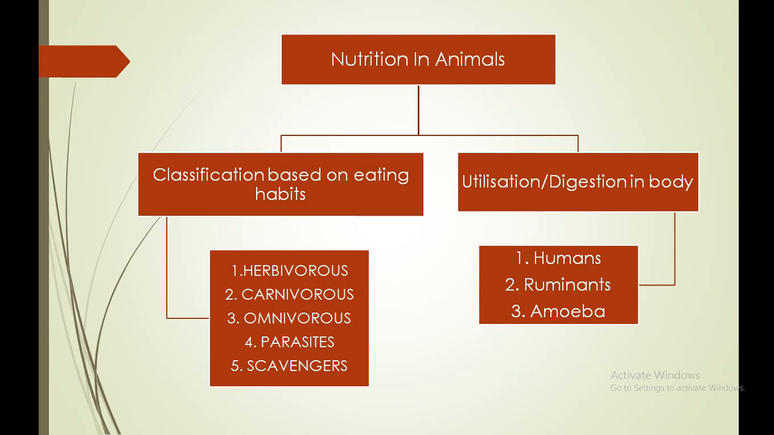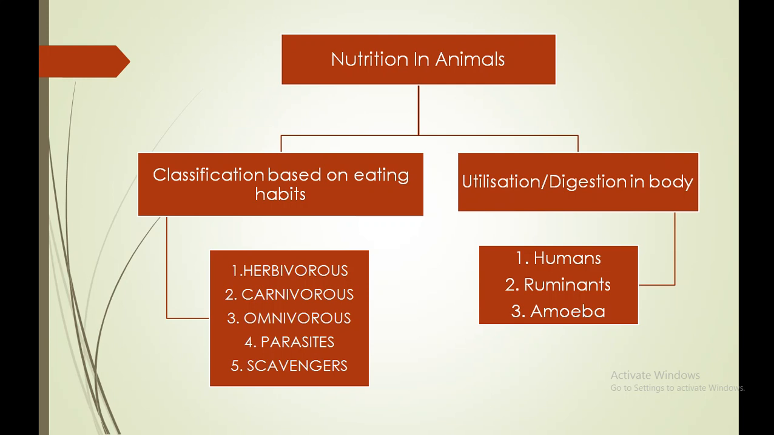The second category is carnivorous. Carnivorous are the animals which consume animal flesh as their food, so they are known as carnivorous. The examples are tiger, lion, fox, cheetah, etc. Moving to the next is omnivorous. Omnivorous means the animals which consume both plants and animals as their food. Examples are crow, bear, human beings, etc.